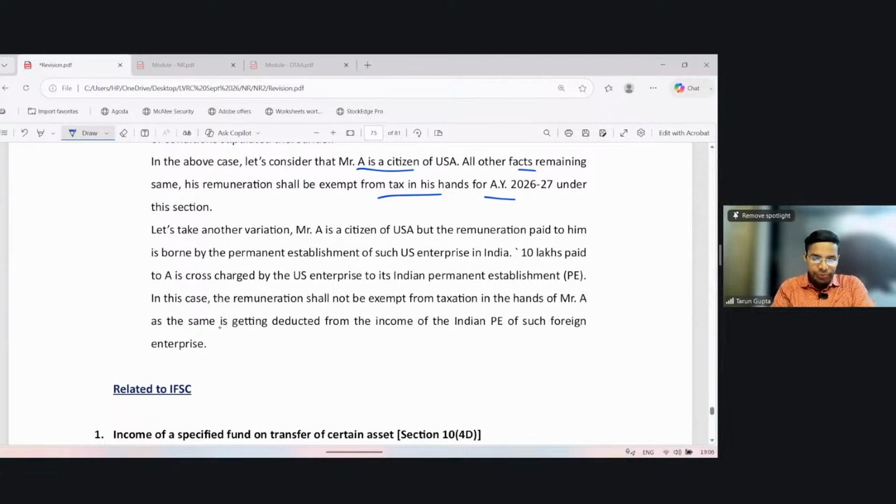Let's take another situation. If Mr. A is a citizen of US but the remuneration paid to him is borne by the PE of such US enterprise in India, then the benefit of section 10(6) is not available, because it is borne by the employer who is doing a business in India, and such salary is also borne from the Indian PE. Rupees 10 lakh paid to A is a cross charge by the US enterprise to its Indian establishment. In this case, the remuneration shall not be exempt from taxation in the hands of Mr. A, as the same is getting deducted from the income of the Indian PE of such foreign enterprise. Clear?